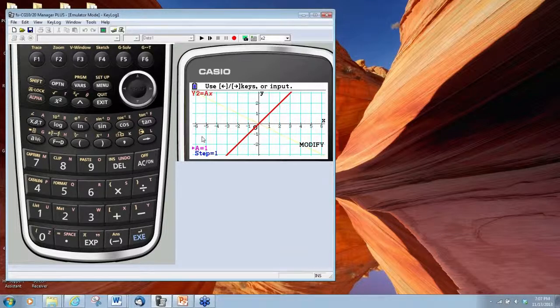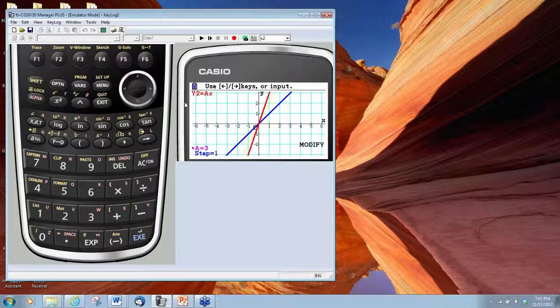So now what we can do is, by pressing the right and left arrow of the calculator, we can increase by a value of 1 the coefficient of x. So if I press the right arrow, you notice now the value of a is 2. And now we have the value of a is 3. And if you take a look at this particular red function that we have stored in y2, it has the same x-intercept and y-intercept, and that's going to be the origin.